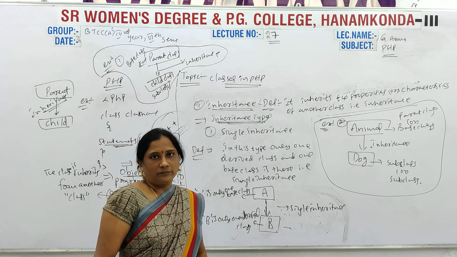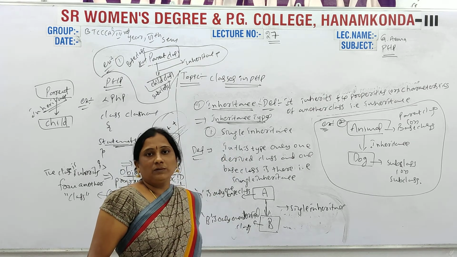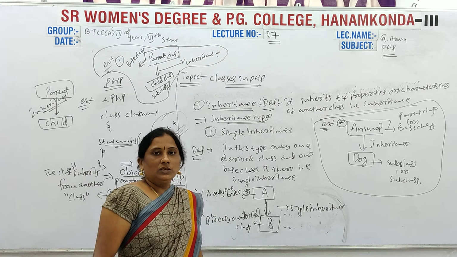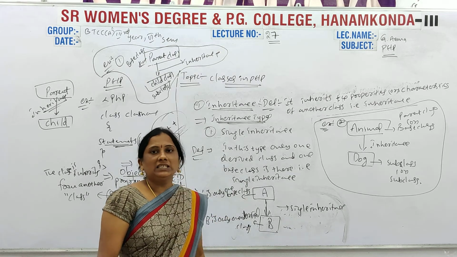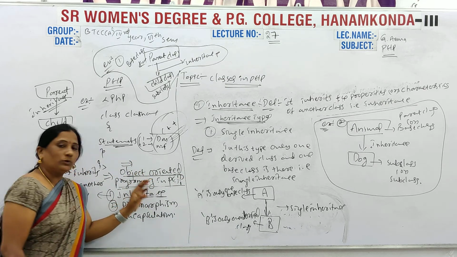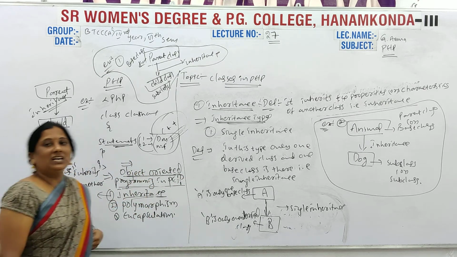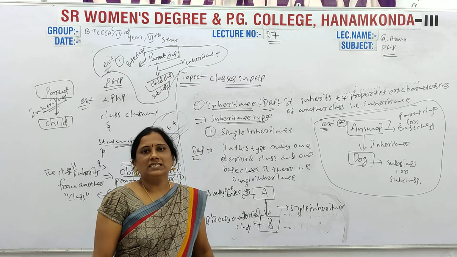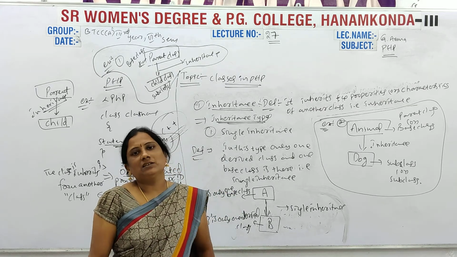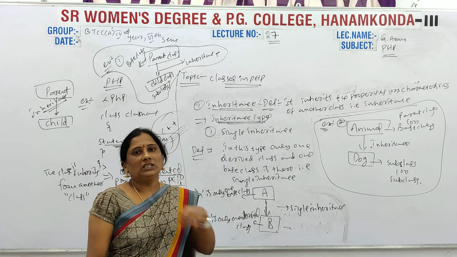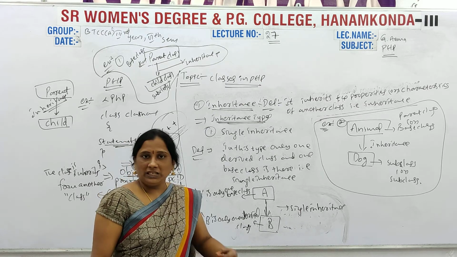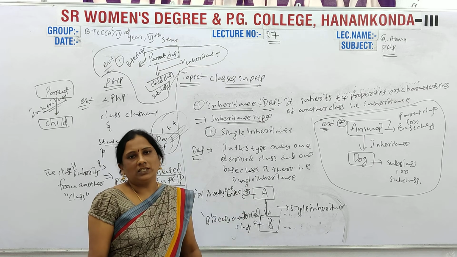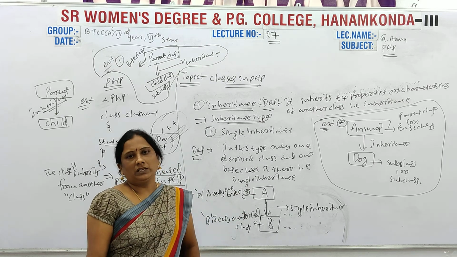Single inheritance will be completed. Okay, so the definition will be completed. Before inheritance, in object oriented programming concepts, we discussed the class definition: what is a class, what is the syntax of a class, and how a class can be implemented in PHP. We already discussed that topic just now. You have to write that topic also.